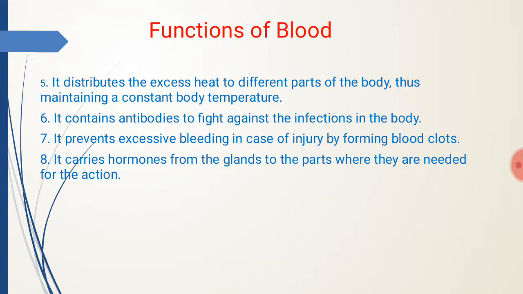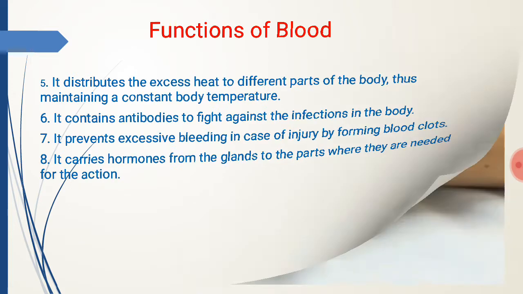Blood distributes the excess heat to different parts of the body, thus maintaining a constant body temperature. It contains antibodies to fight against the infections in the body. It prevents excessive bleeding in case of accidents or injuries by forming blood clots. And it also carries hormones from the glands to the parts where they are needed for action.